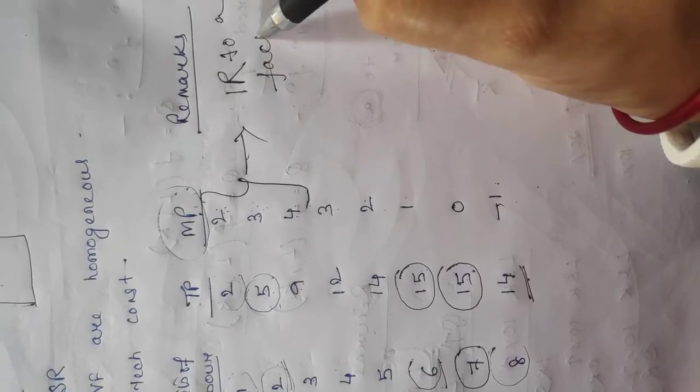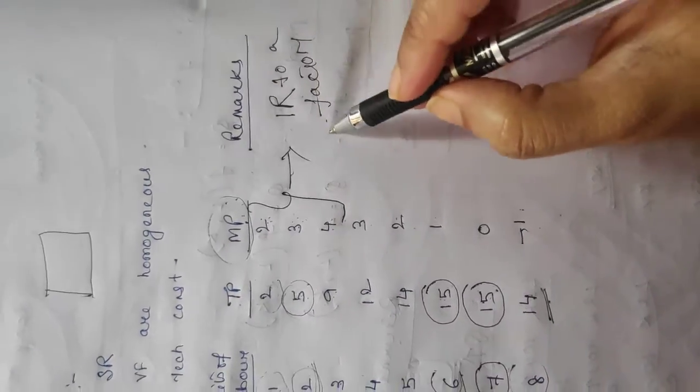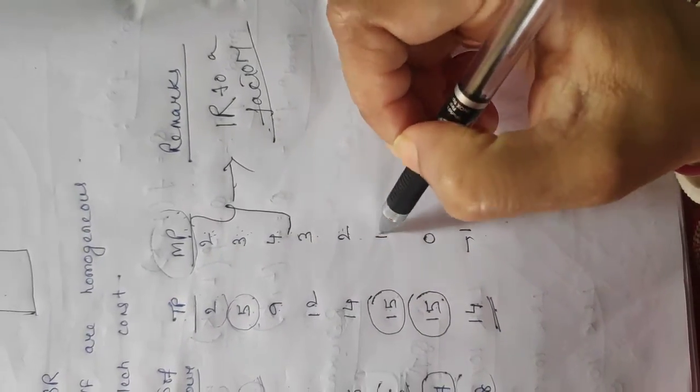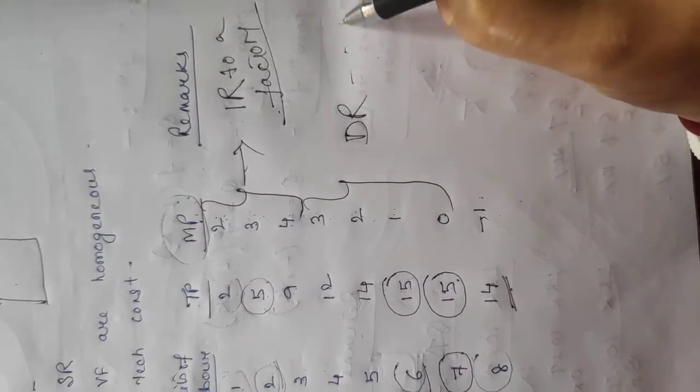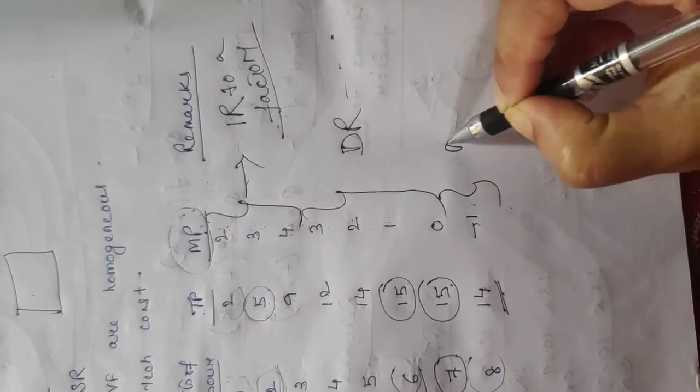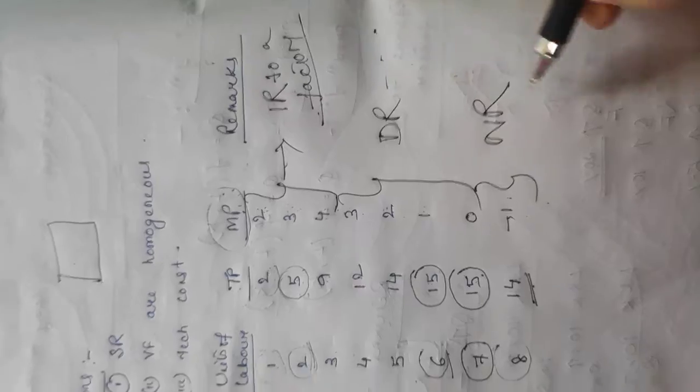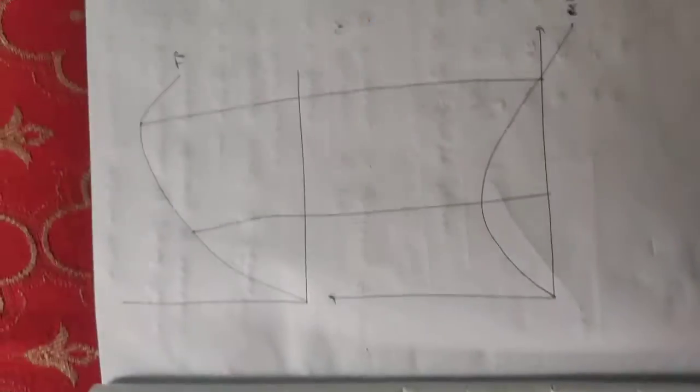Why a factor? Because it is operating in the short run and one factor is changing. 3, 2, 1, 0. Up to this, decreasing returns to a factor, and the last one is negative returns to a factor.